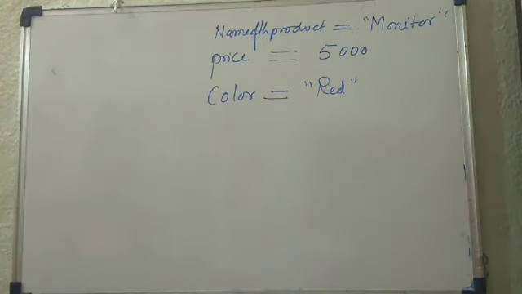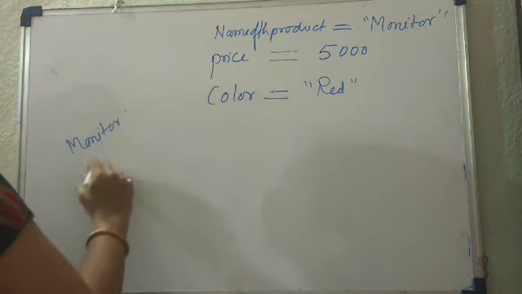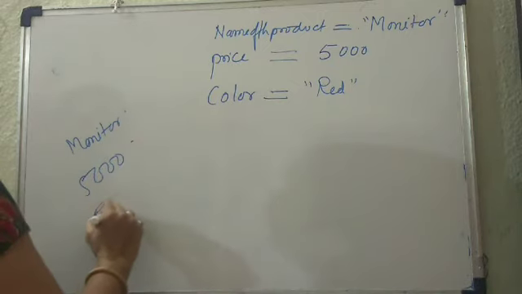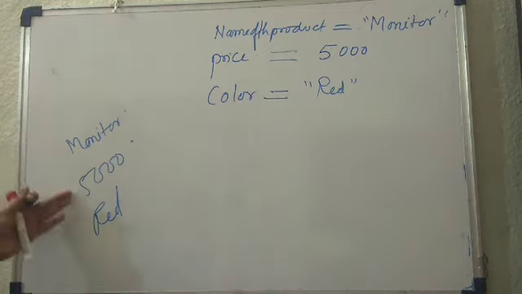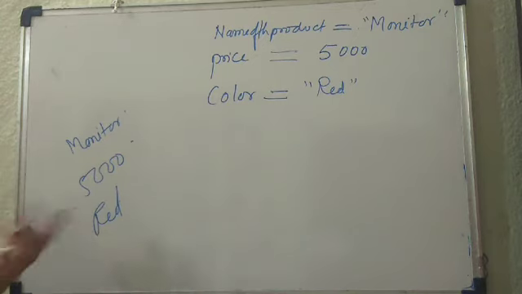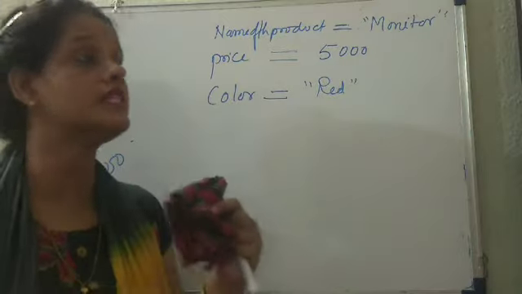Just see, if I write only monitor, only 5000, only red, how will you come to know what this means? Is this 5000 a code, the year, an amount, or what? Whenever you see red, what is red? It's a color. So always, whenever we use literals in the program, they need meaning.